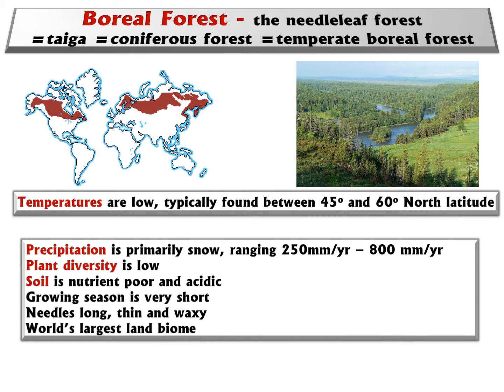precipitation is mainly snow because of the cold. And precipitation is between 250 millimeters and 800 millimeters. It's not too dry because it's cold. Relative humidity is not too low.